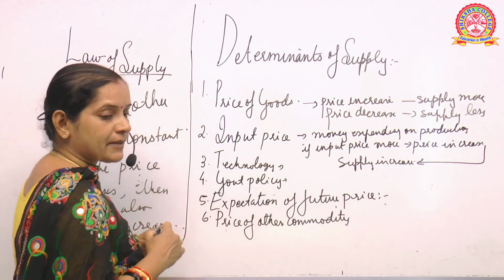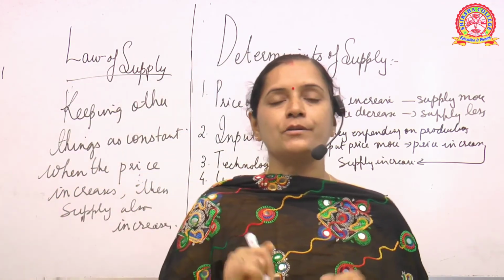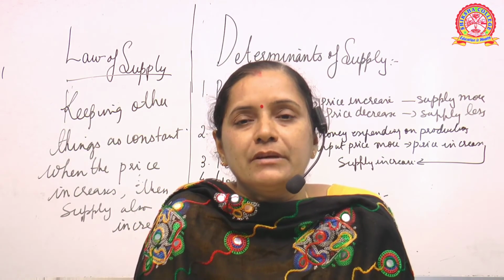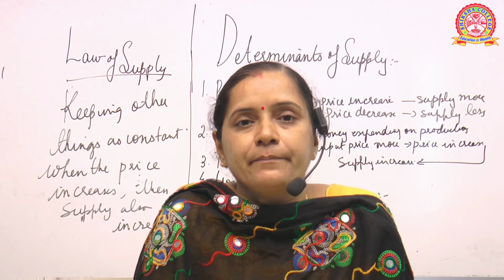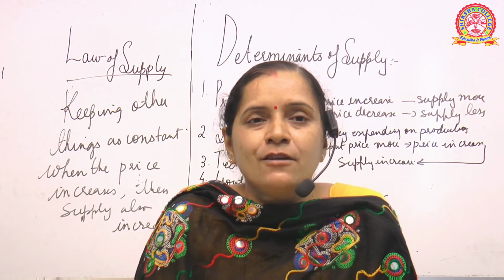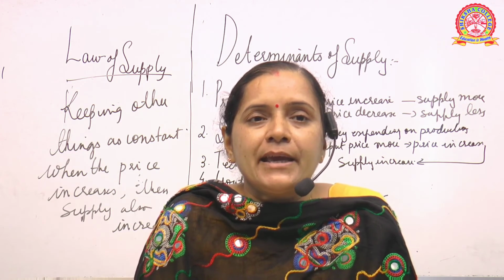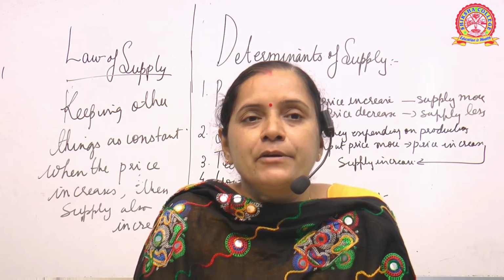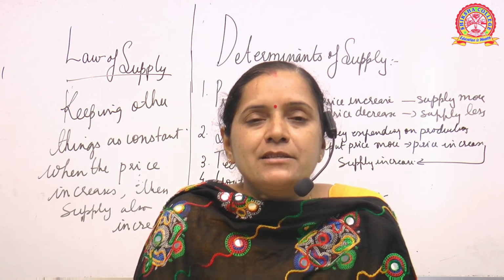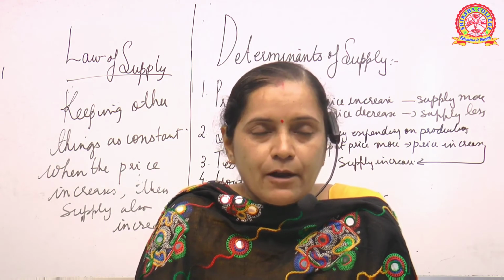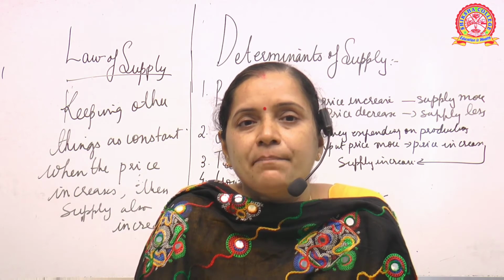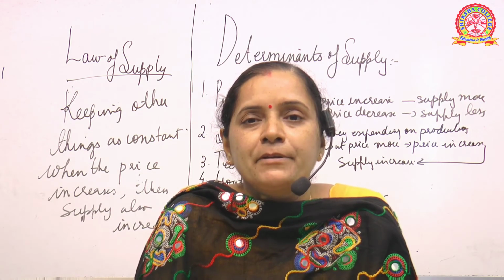Now what does price of other commodity say? How is it going to impact supply? See, suppose take for example two different commodities, commodity A and B. Suppose there is a difference in the price of both. Suppose the price of commodity A is more, but the price of commodity B is less. So what will happen? When the price of commodity A is more, then the supply will also be more, according to the law of supply. But if the price of commodity B is less, then supply will be less. So many things depend upon the price of the commodity.